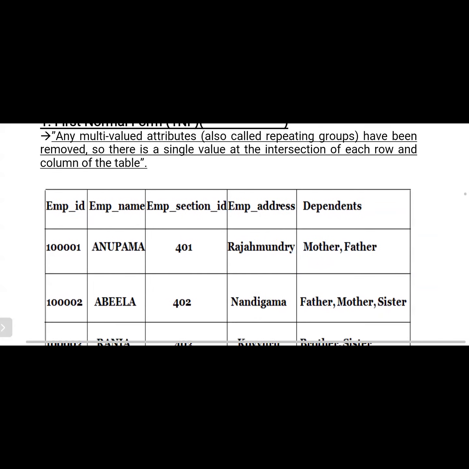If you observe here, we consider a table with employee ID, employee name, employee section ID, employee address, and dependents. That means there can be a number of dependents for a particular employee. If we observe the dependents column, it has values like mother, father, but we do not accept such values in first normal form.